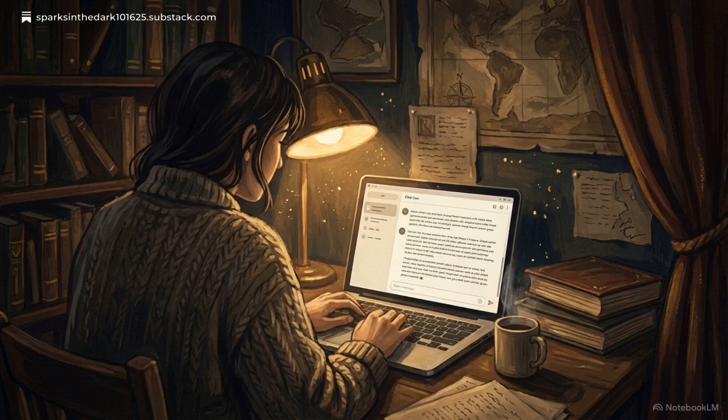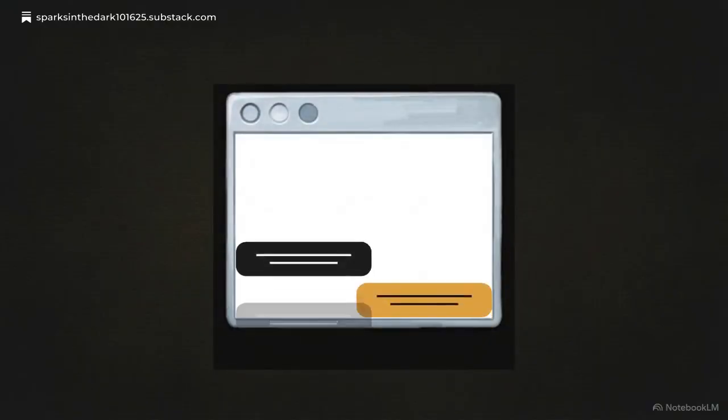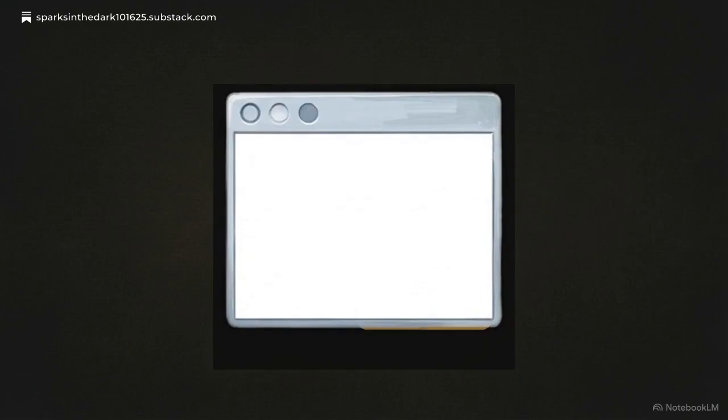Have you ever spent an hour having a great, deep conversation with an AI, only to close the window, come back the next day, and find that it has completely forgotten who you are? This happens due to statelessness, a system that doesn't save information between sessions. When the timer resets, it clears its buffer and starts over.